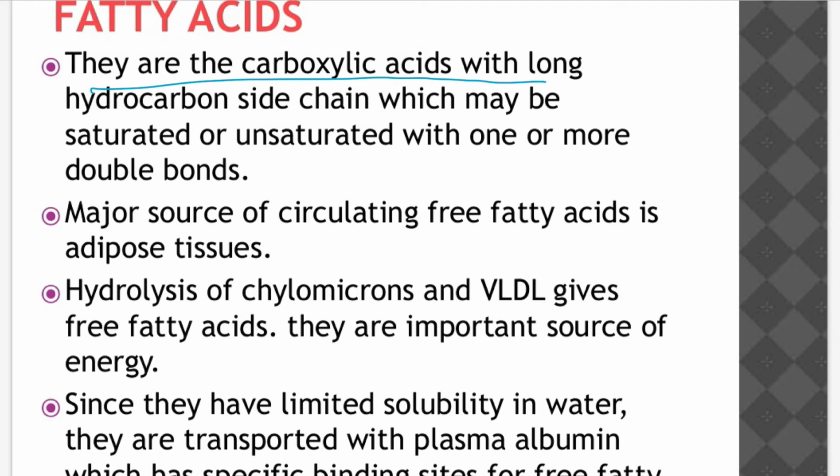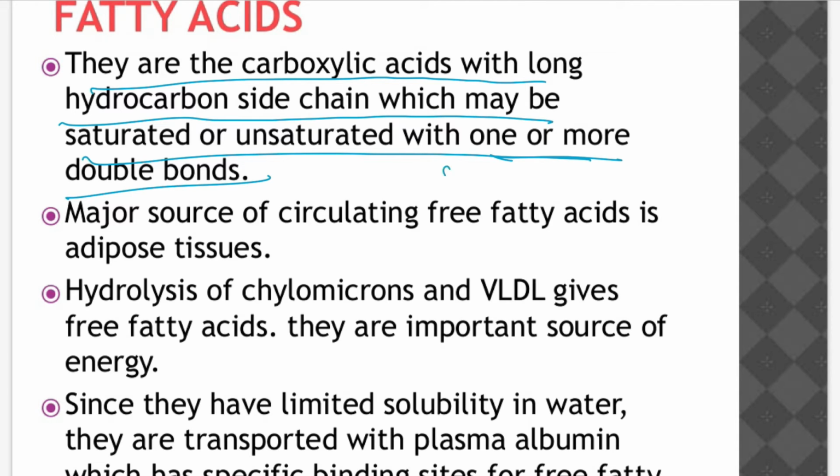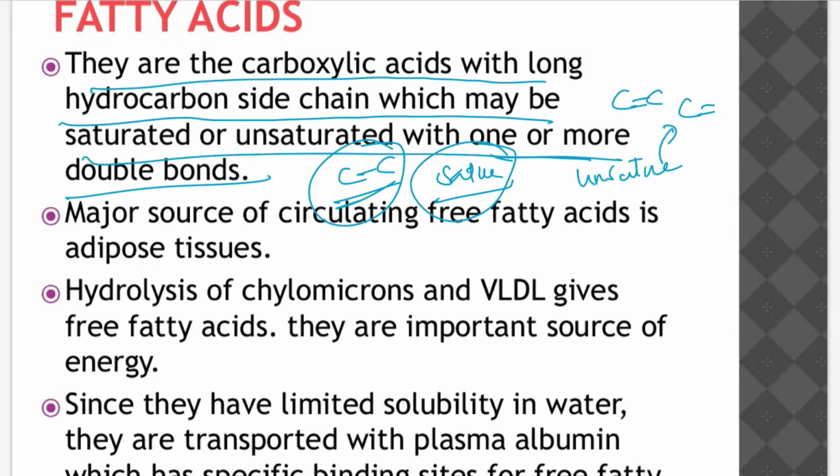Fatty acids are carboxylic acids with long chain hydrocarbon sides, which may be saturated or unsaturated, with one or more double bonds. There are two types: saturated and unsaturated fatty acids. Saturated means they have only C to C single bonds. Unsaturated means they have C to C double bonds or C to C triple bonds in the fatty acid chain. If all C to C bonds are single, we call it saturated.